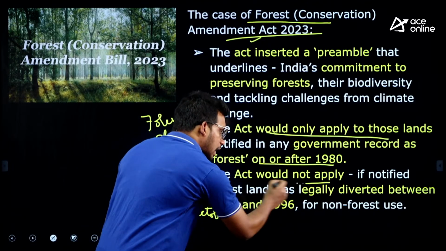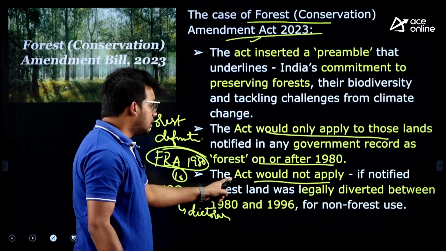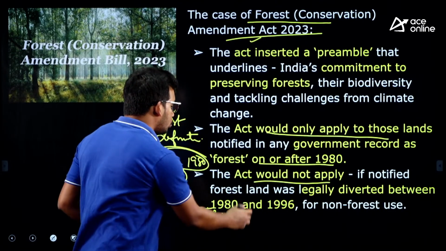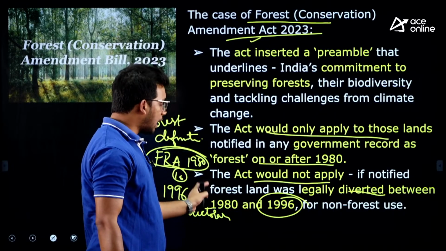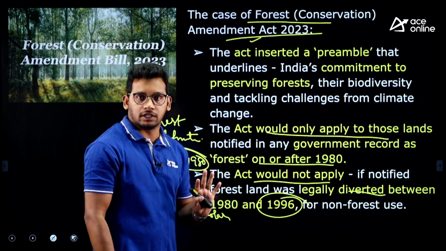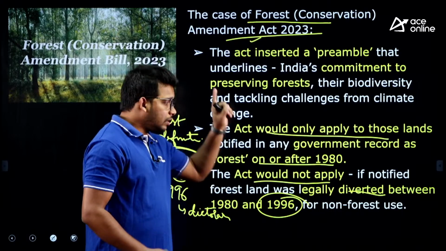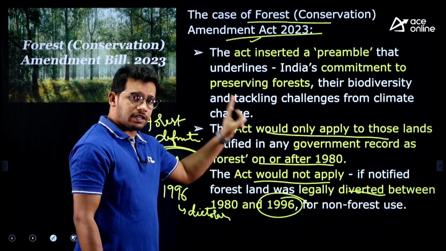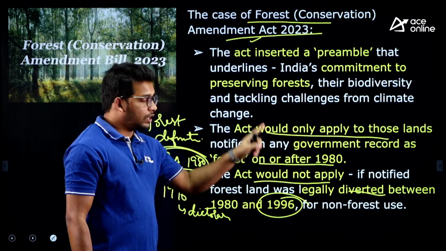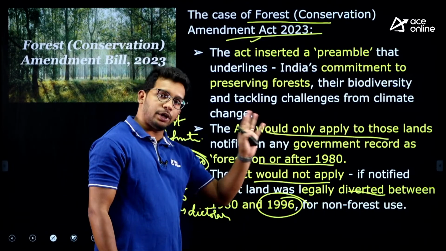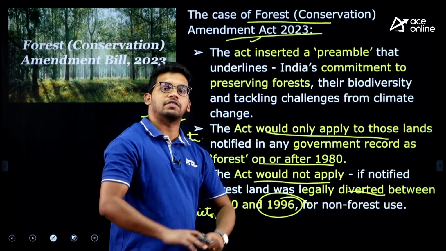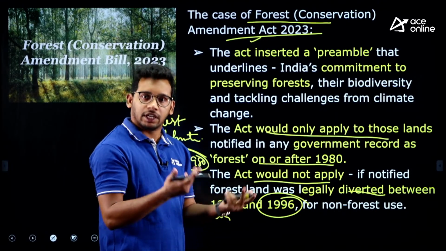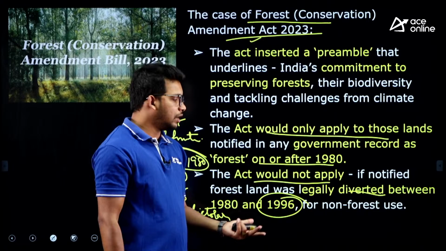In the Act itself they have mentioned that the Act would not apply to those forests which were legally diverted between 1980 and 1996. Understand this, I am repeating again: the Forest Act was 1980 and the dictionary definition came in 1996, when the Supreme Court pronounced it. But in between these 16 years there were a lot of developmental activities given permission by the government itself, right.